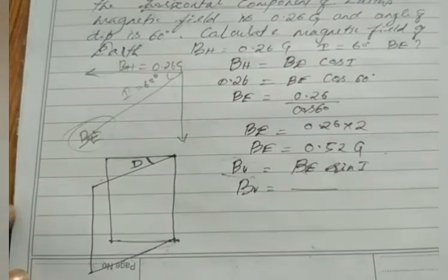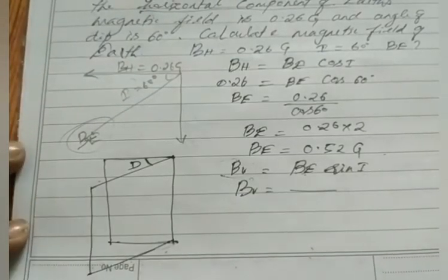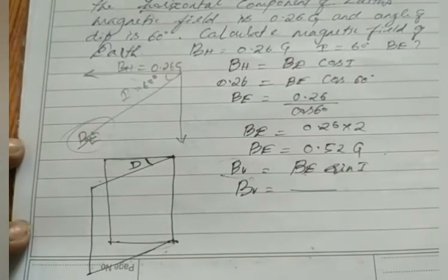Thank you. And one more thing students, kindly note down the definition of declination. The angle between the magnetic meridian at a point and the geographic meridian is known as declination. Okay, kindly note down this definition.